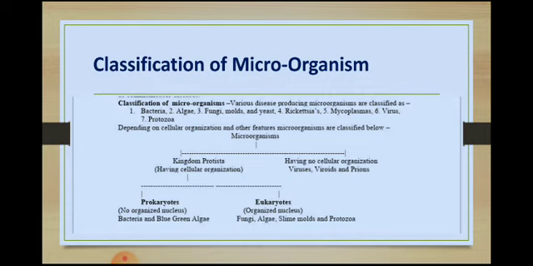The classification of microorganisms, as you see in the slide: microorganisms are broadly classified, and the various diseases are produced by them. These are called bacteria, algae, fungi, mold, yeast, rickettsia, mycoplasma, virus, and protozoa. There are two types of cells in the kingdom of microorganisms, called prokaryotes and eukaryotes.